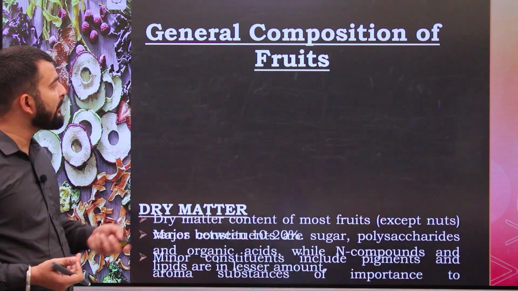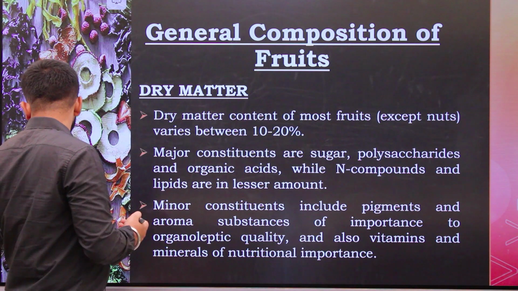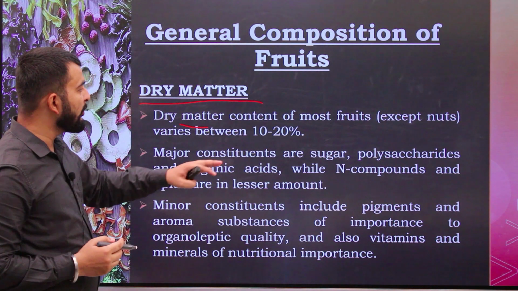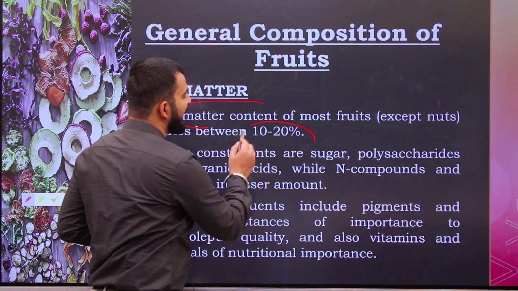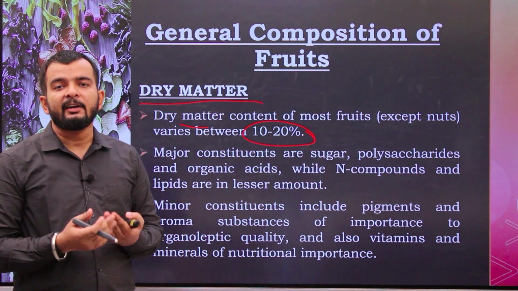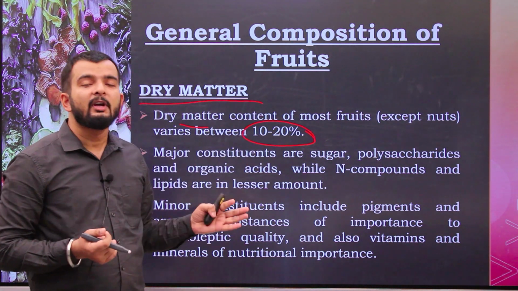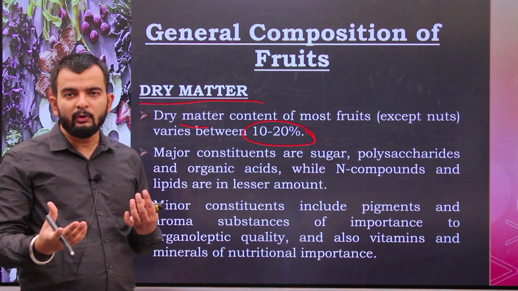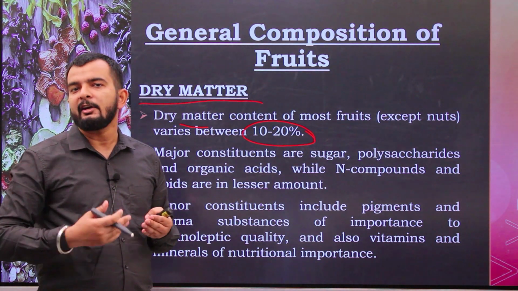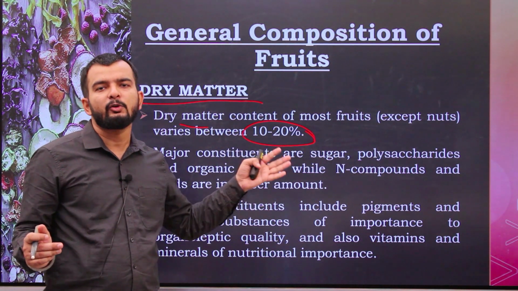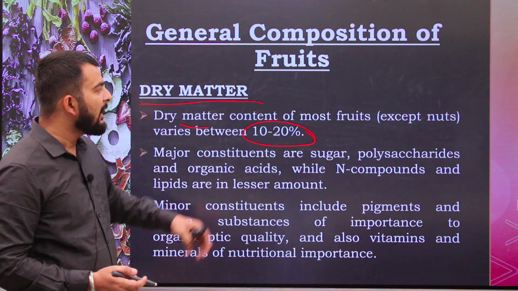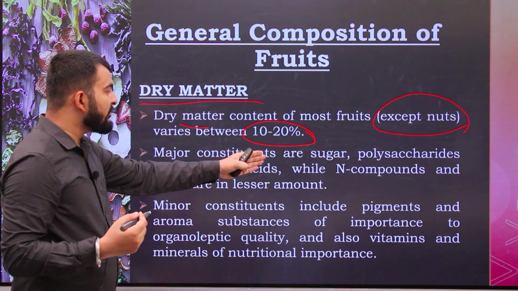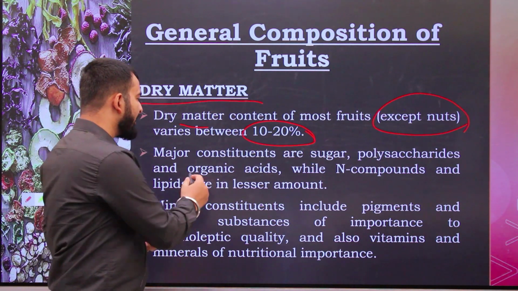So coming on to the general composition of fruits, in the dry matter, most fruits except nuts contain a dry matter content that varies between 10 to 20%. That is, if you dry 100 grams of fruit and completely dehydrate it, removing the moisture, you will be left with only 10 to 20 grams, except in the case of nuts and dry fruits. So the major constituents are sugar, polysaccharides, and organic acids.